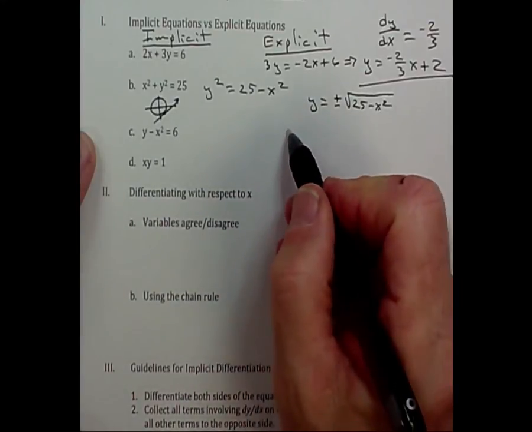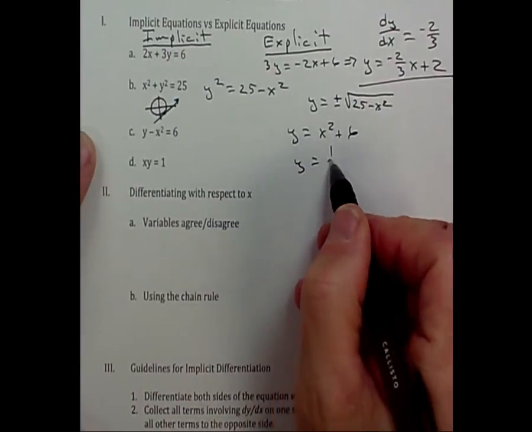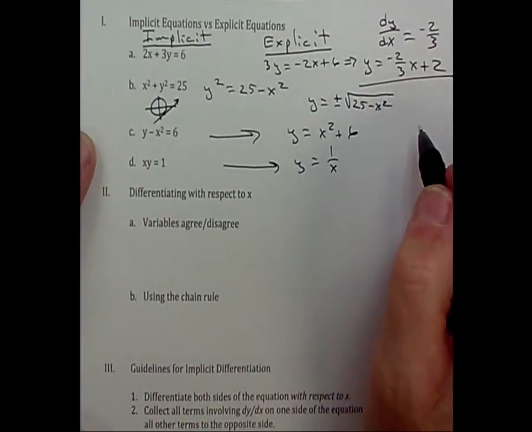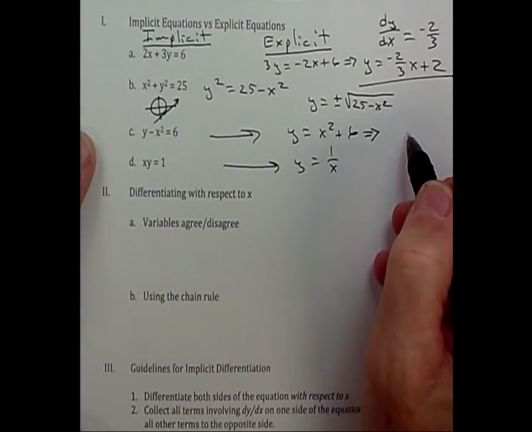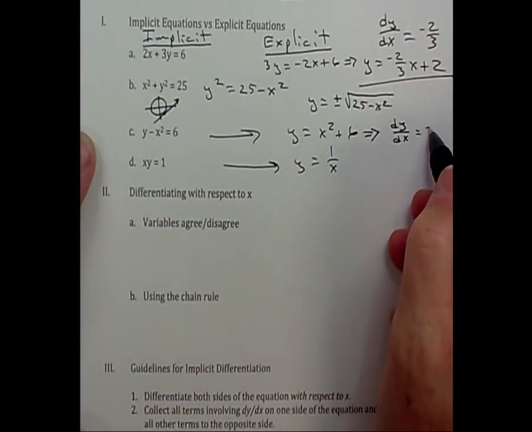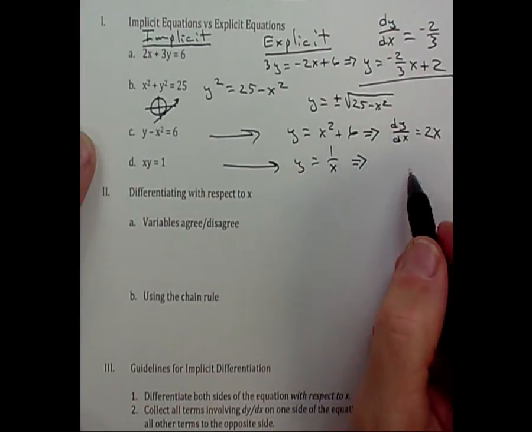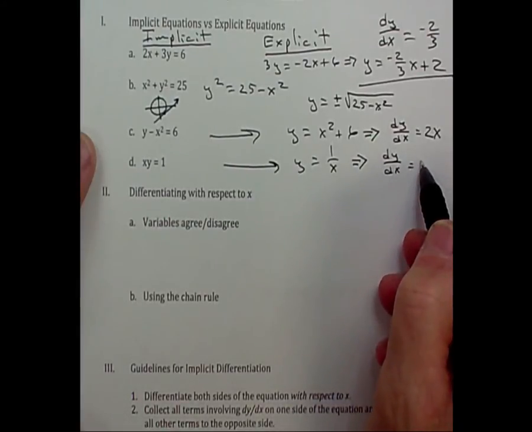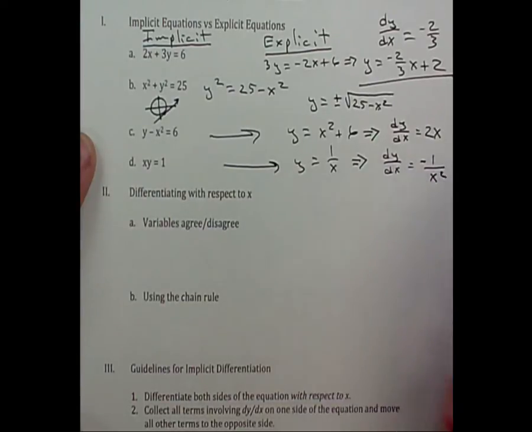This would be nice. This is simply y equals x squared plus 6. And this would be y equals 1 over x. By the way, Caitlin, what is the derivative of y equals x squared plus 6? 2x. Very good. And Alexis, what's the derivative of 1 over x? Negative 1 over x squared. Very good. Did that in your head? Awesome.